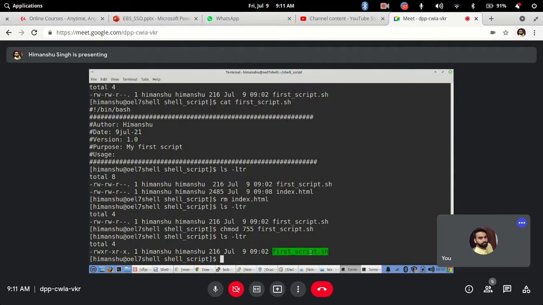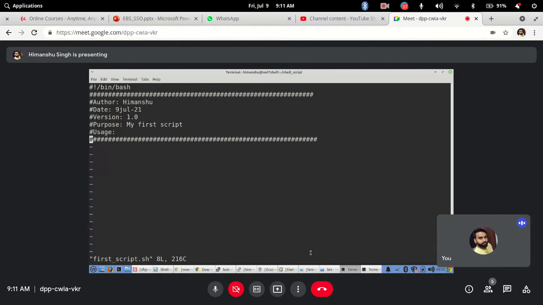Now the file is ready. The file has the permission, the file has the header, the file has the bang line, whatever is needed, and the file is at the correct location. Now I want to write some commands. So whatever commands you have seen till now, let's use those. Let's say I can write a who command, a date command. I am just writing simple commands, nothing special here.